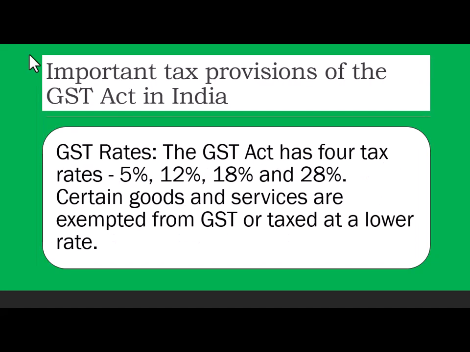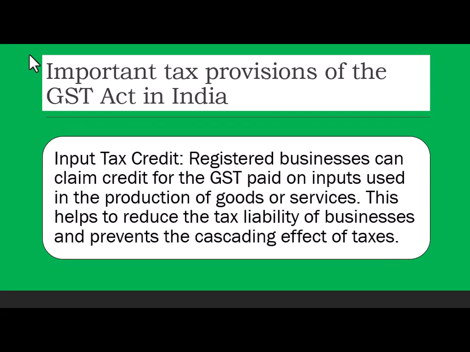Now important tax provision. The GST rates, these are the main slab rates. They are 5%, 12%, 18%, and 28%. These are the main slabs. We are not talking about the cess and 0 or 0.3% for gold and other things. So there's special category. Then we talk about input tax credit.